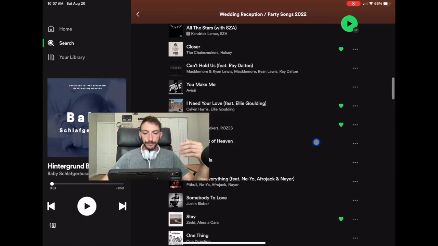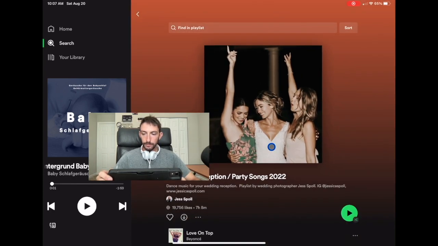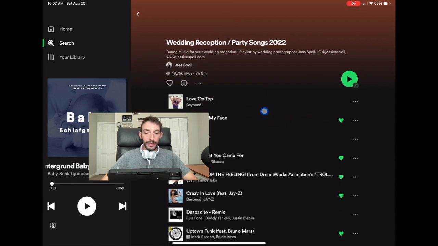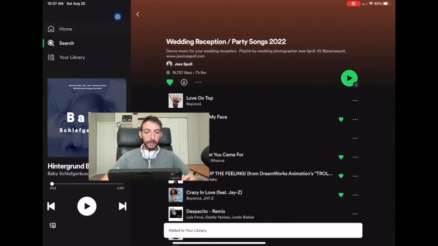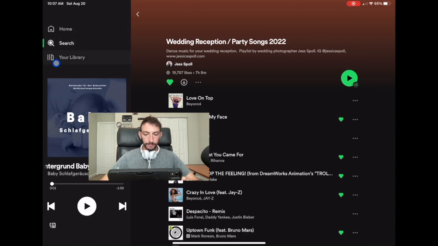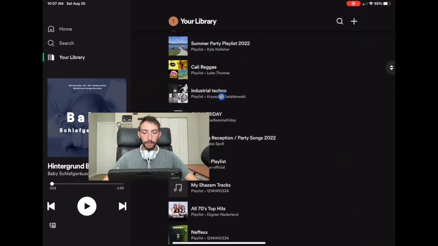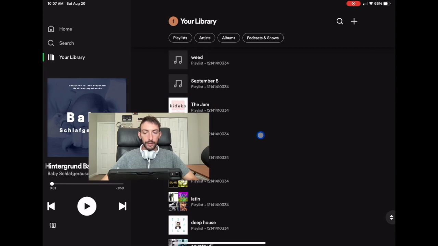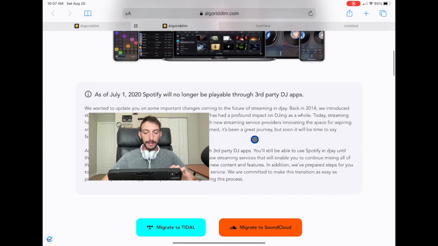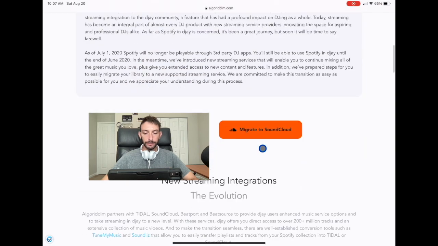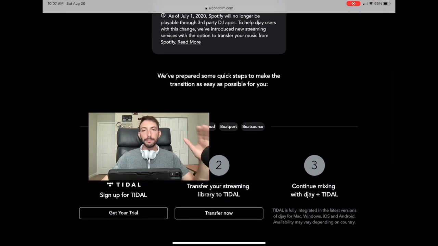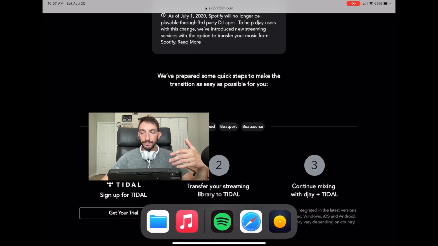we would go here and then we would like the playlist, and now it's added to our library. So we have the playlist that we just saved, and then you go over here on the official Djay Pro website, you could press migrate to Tidal. Now, what we could do is we could take the playlist that we have from Spotify and then migrate it into Djay Pro, and then you'll see it over here.